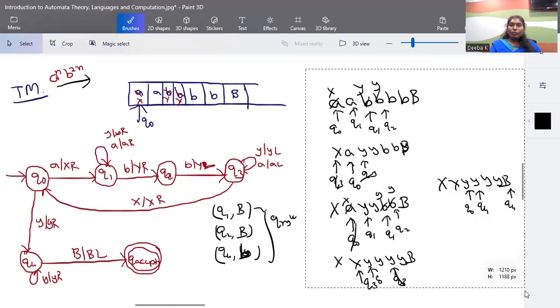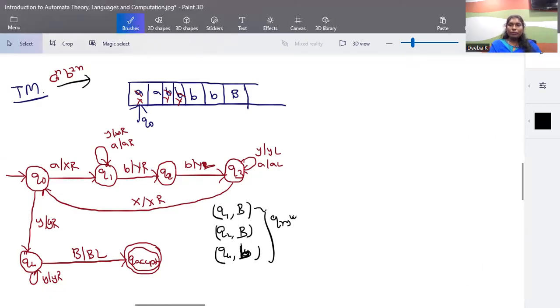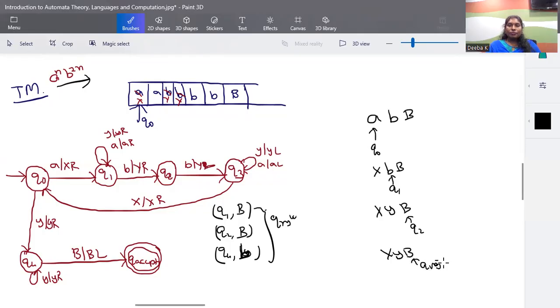And I'll show you one example for rejection. I'll take a simple example, where the input consists of a single A and B and a blank symbol. So it starts from Q0 state. In Q0, when the input is A, it will be cancelled to X, and we make a transition to Q1 state. In Q1, when the input is B, it will be cancelled to Y, and we make a transition to Q2 state. In Q2, if it is a blank symbol, we go to the rejection state, Q reject.